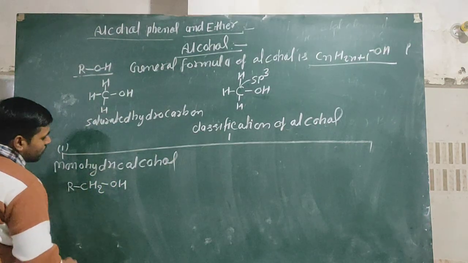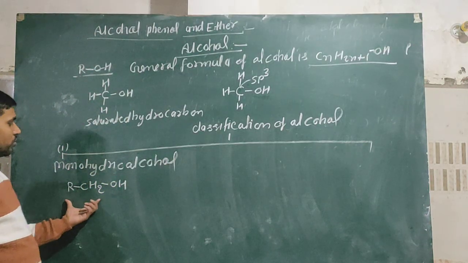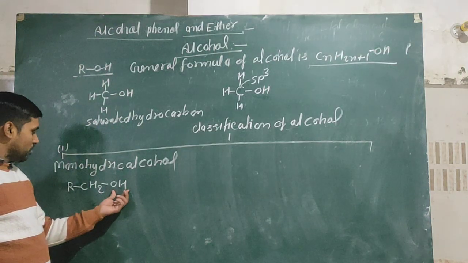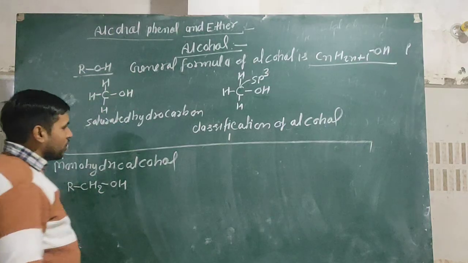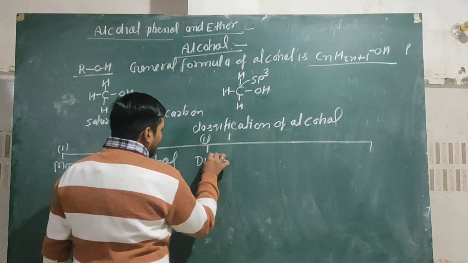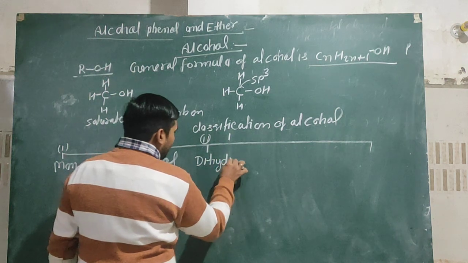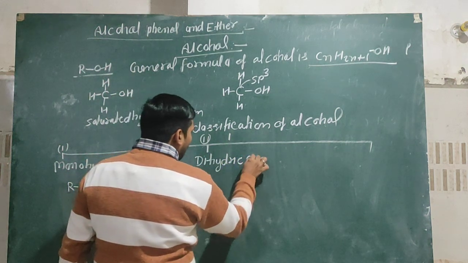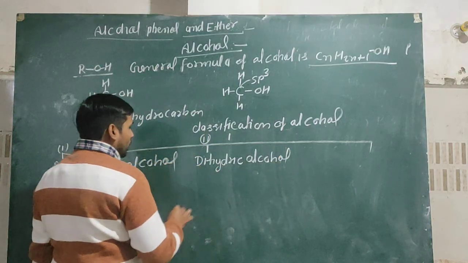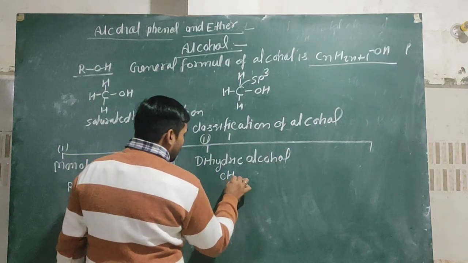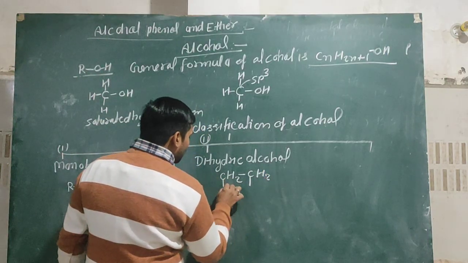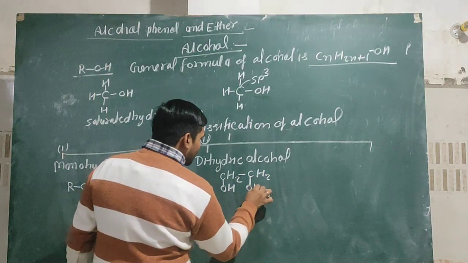RCH2OH. This alcohol contains only one OH group in its structure, then it is known as monohydric alcohol. Second is dihydric alcohol. Dihydric alcohols are those in which the alcohol contains two hydroxyl groups in its structure, like this.